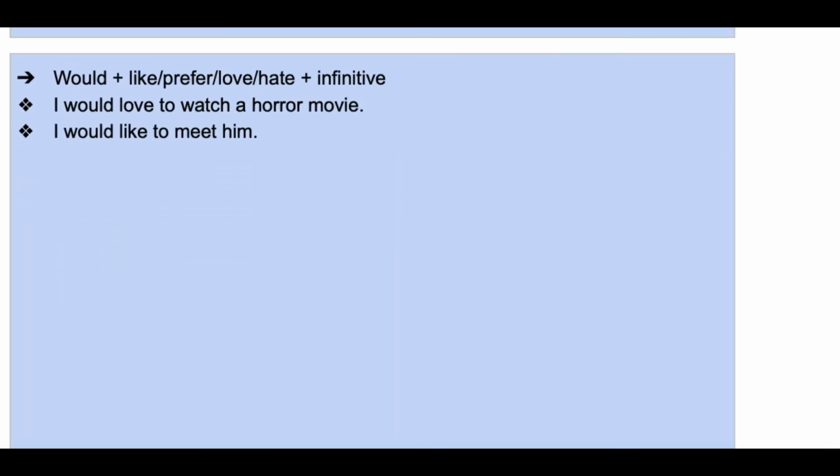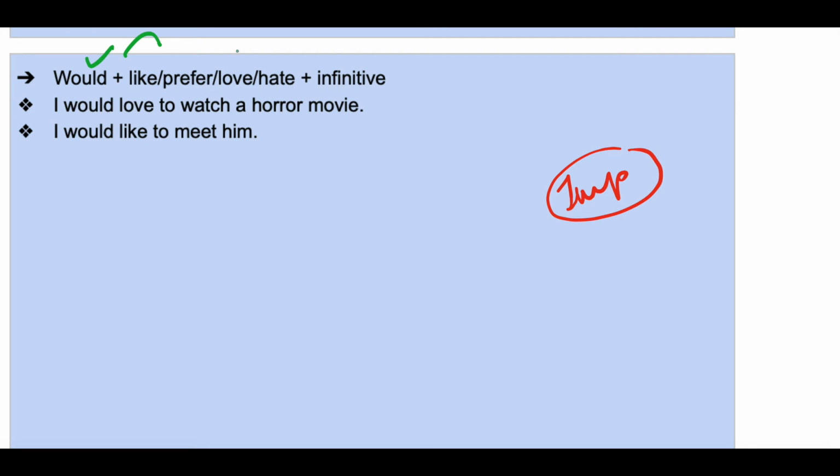Okay, now look at this. This rule is important. If you have would, and after would, if you have one of these verbs like prefer, love or hate, then you have to use infinitive. Okay, I'll repeat. Would plus any of these verbs like prefer, love, hate will take infinitive.